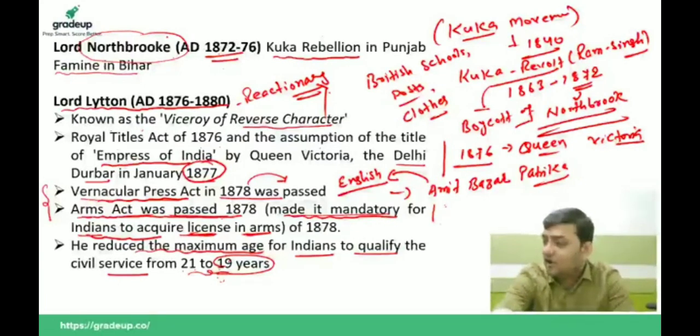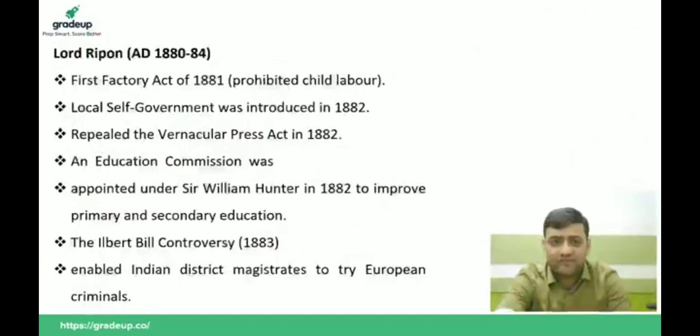Is it clear? Lord Lytton. So you can see all the reactionary policies like the Vernacular Press Act, then we have the Arms Act of 1878. These were passed by Lord Lytton, and that is why he is called the man of reverse character. Now we are coming to the last one, that is Lord Ripon.